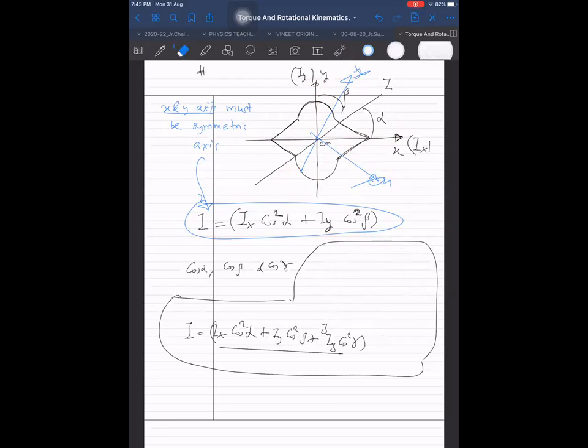In 3 dimensions, I can take an ellipsoid. This ellipsoid has 3 axes of symmetry: x-axis, y-axis, and z-axis.